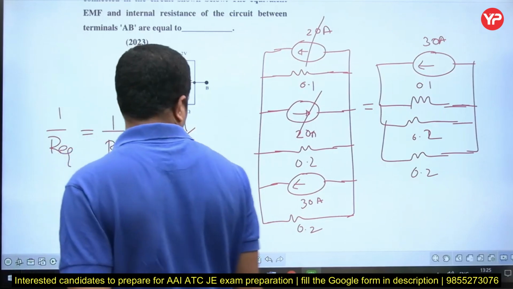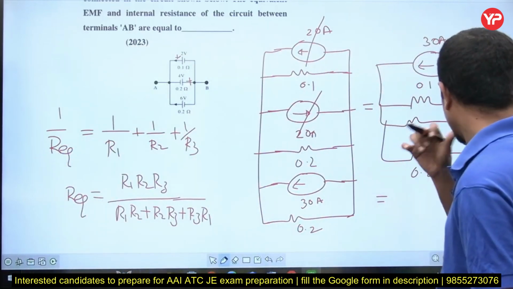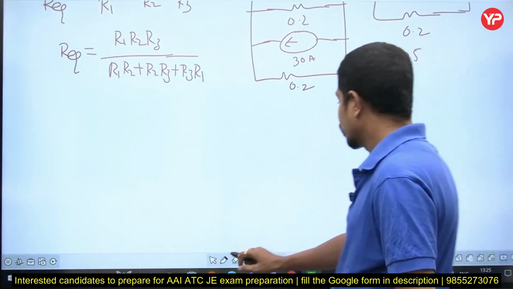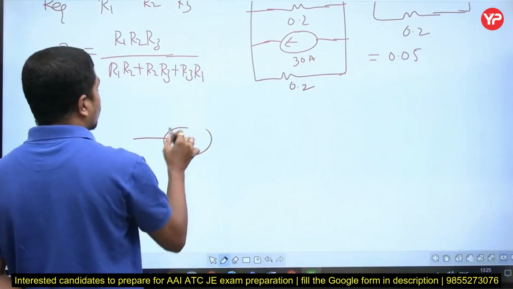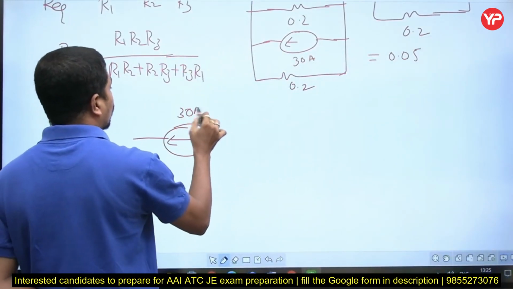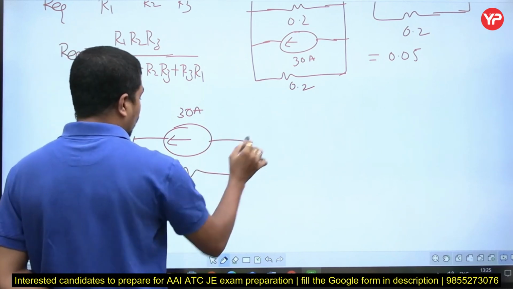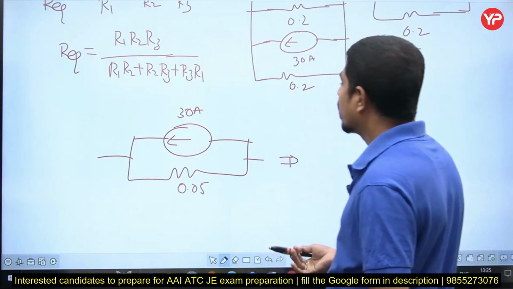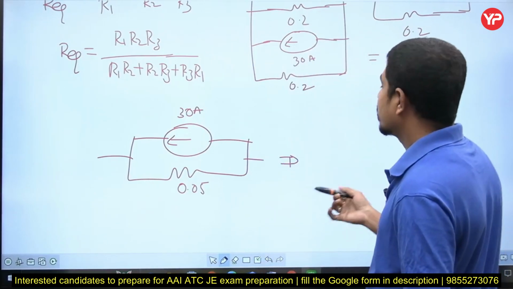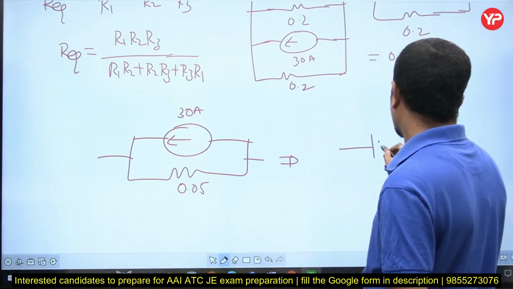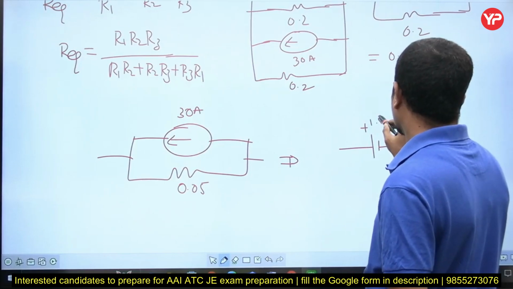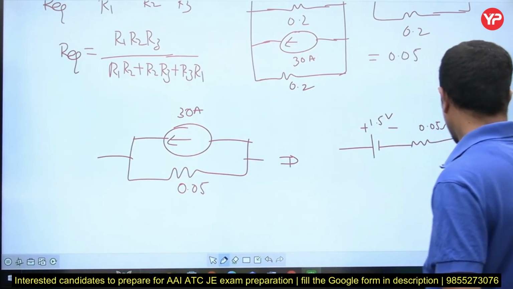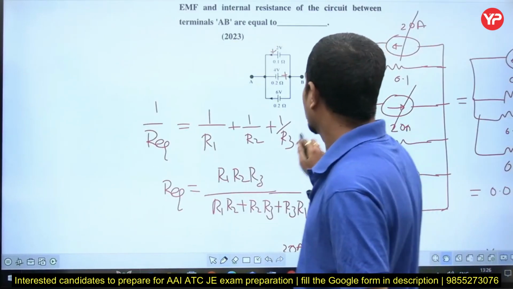If you substitute all these values, you are going to get 0.05. Now we have a current source of 30 amperes in parallel with 0.05. If you convert this, 30 into 0.05 is 1.5 volts. This is plus minus 1.5 volt with an internal resistance of 0.05 ohms.